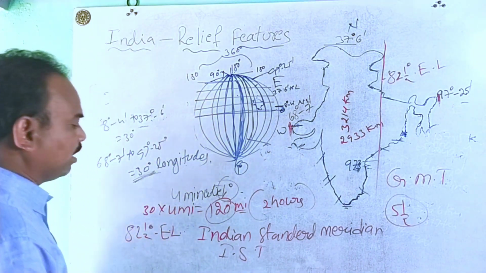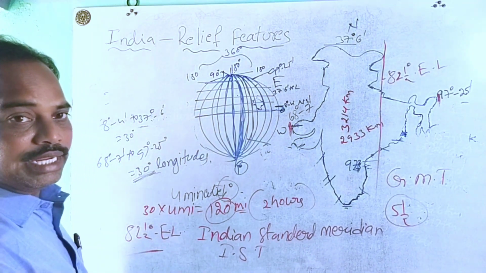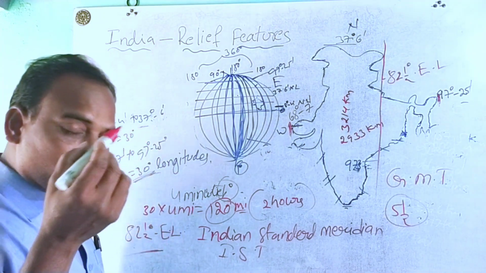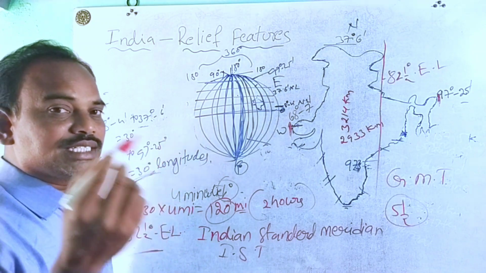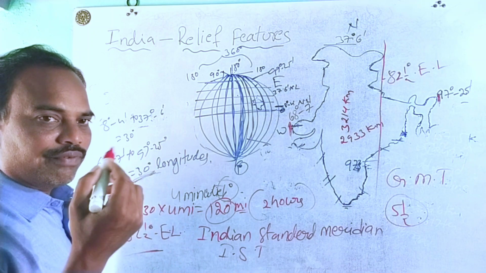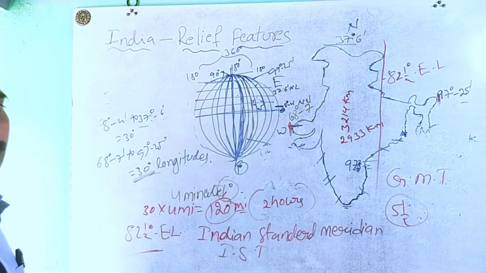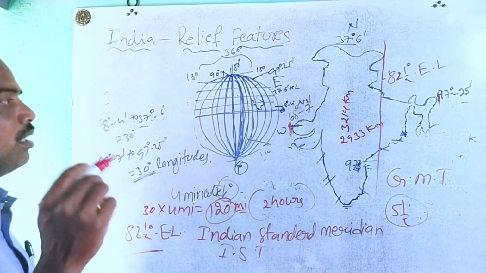So the 82.5 degrees east longitude is considered as the Indian Standard Meridian. Compared to London or England, India is the first sunrise country. This is the location and size of our country.